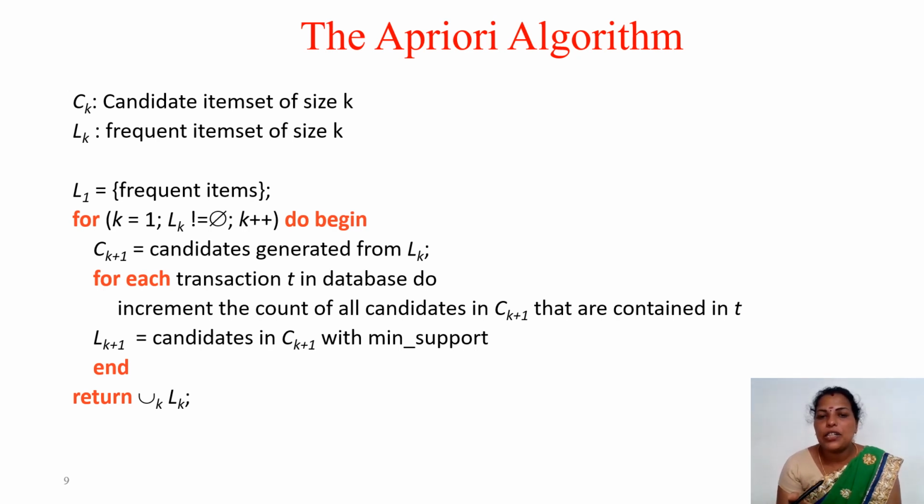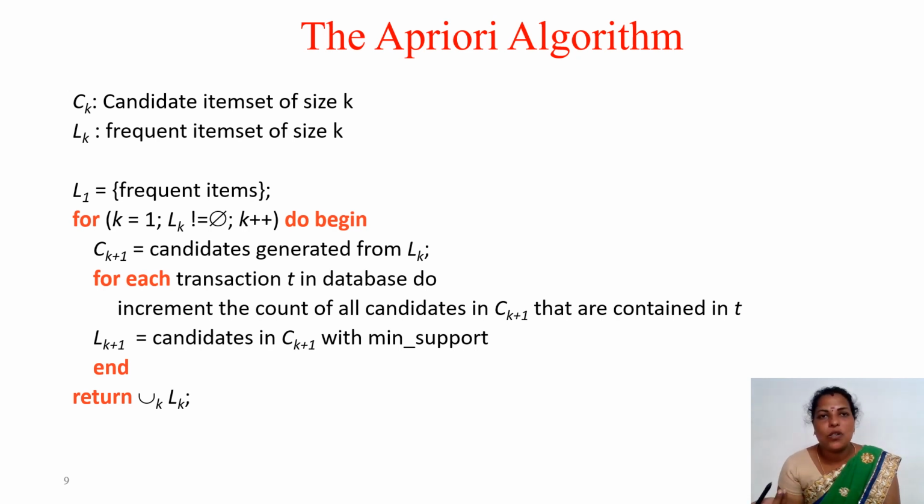For each transaction T in the database, increment the count of all candidates in Ck+1 that are contained in T. So in the previous example, D was not included because it is already pruned in the first step itself. So in the coming transactions, that is not included. In the pruning condition we have seen, right?